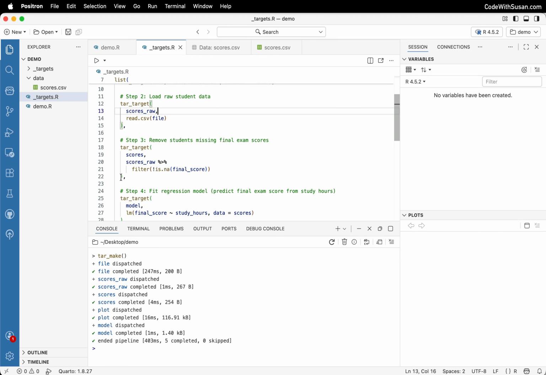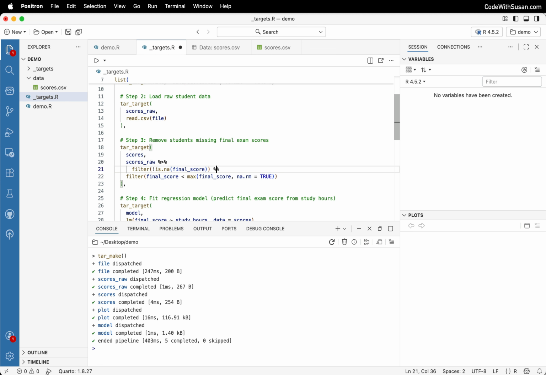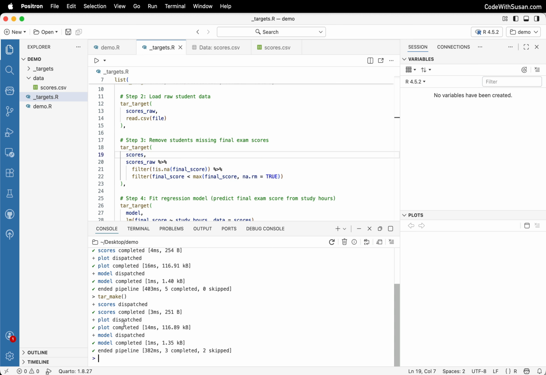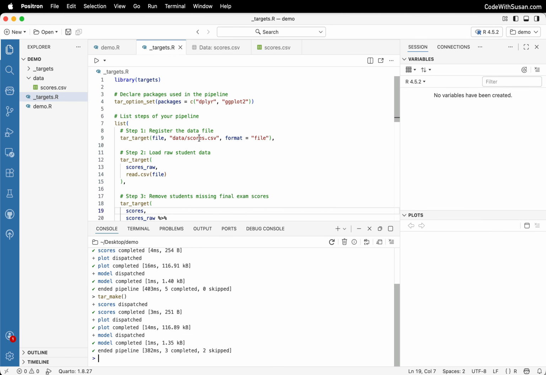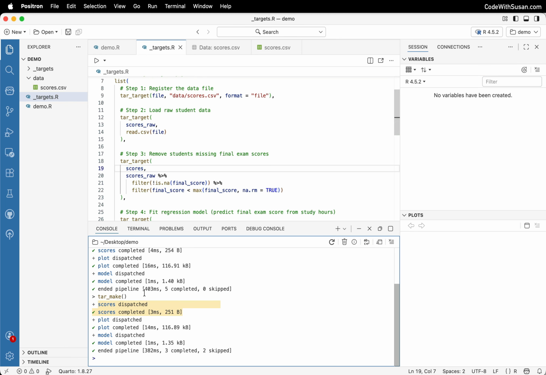Now let's contrast that. Let's make a change further along in the pipeline. We're going to do this at step 3. I'm just going to add another filtering step. All right, this is just going to remove the highest score. It's just an arbitrary change. And then rerun our pipeline. And observe, it didn't start at the very beginning of registering the file object and then importing it. It went straight to the scores object, which is what we actually changed. And then because the plotting and the modeling was dependent upon that, it also reran that code.